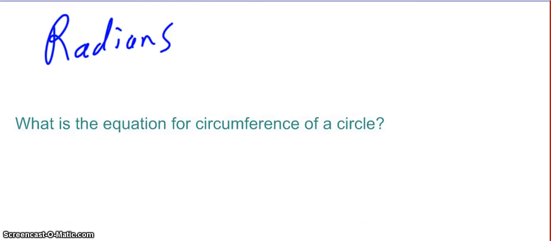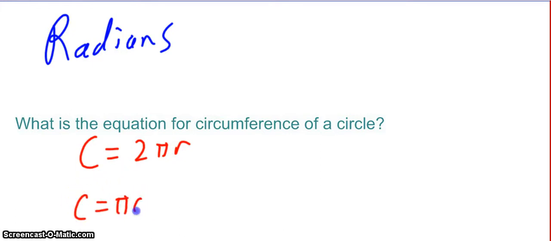So, before we get a little bit more into radians, let's talk more about circles, because circles help us with understanding angles. So, what is the equation for the circumference of a circle? Anyone know that? Very good. Excellent. So we know circumference equals 2 pi r, or sometimes we say circumference is pi d. Same thing, doesn't matter.